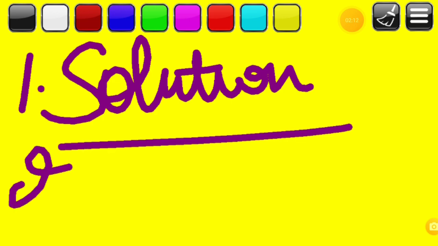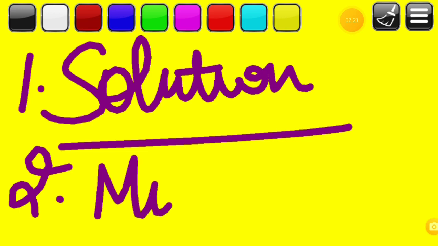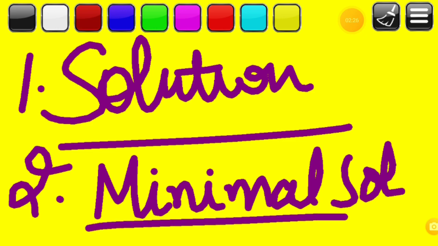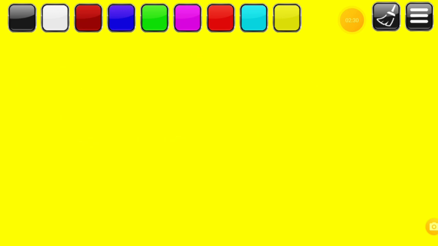Second advantage of this breadth first search algo is that if there is more than one solution for any given problem, then BFS will provide the minimal solution. This will provide the minimal solution or the optimal solution. It is a big advantage, which requires the least number of steps.